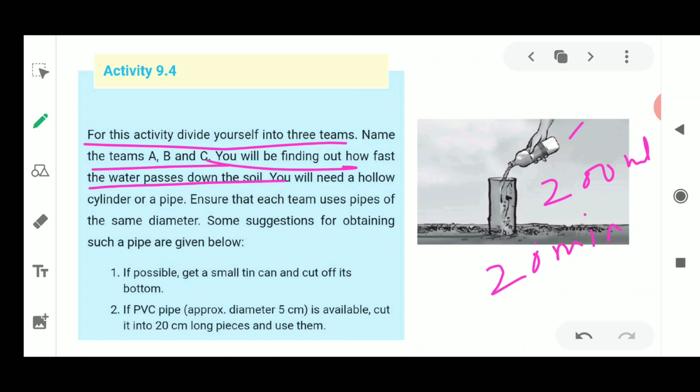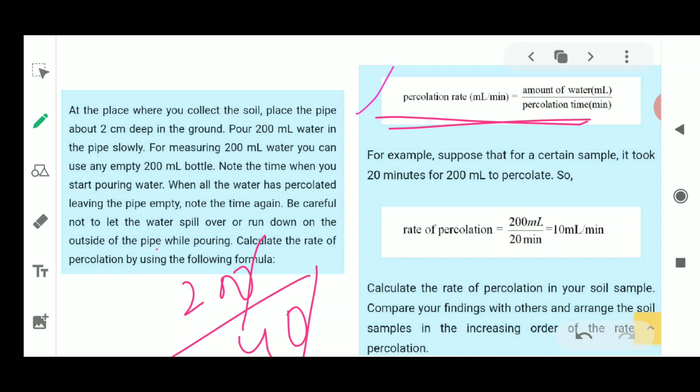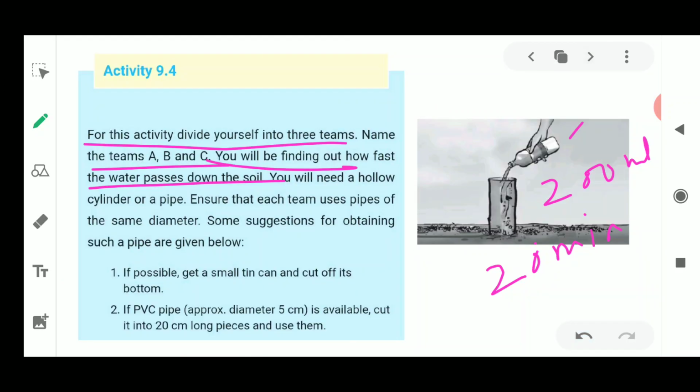So this was about the water retention. Percolation rate will be solved using this formula. The amount of water is 200 ml, and 40 minutes was taken. So what will be the answer? The 0 cancels the 0, and 4 fives are 20. So the answer is 5 ml per minute. The formula remains the same: amount of water in milliliters divided by percolation time. You have to calculate the answer in this manner.